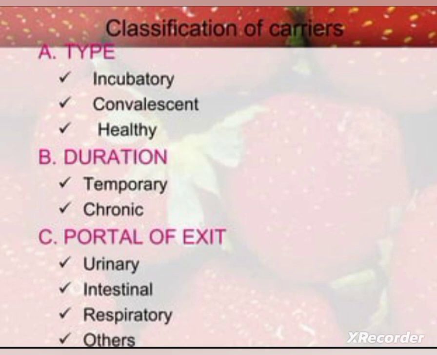Next one, respiratory, especially TB, which can be transmitted by the respiratory route during cough through respiratory nuclei. Then others, which include the common cold, diphtheria, etc., which can be transferred from the portal of exit. So this is the classification of carriers.